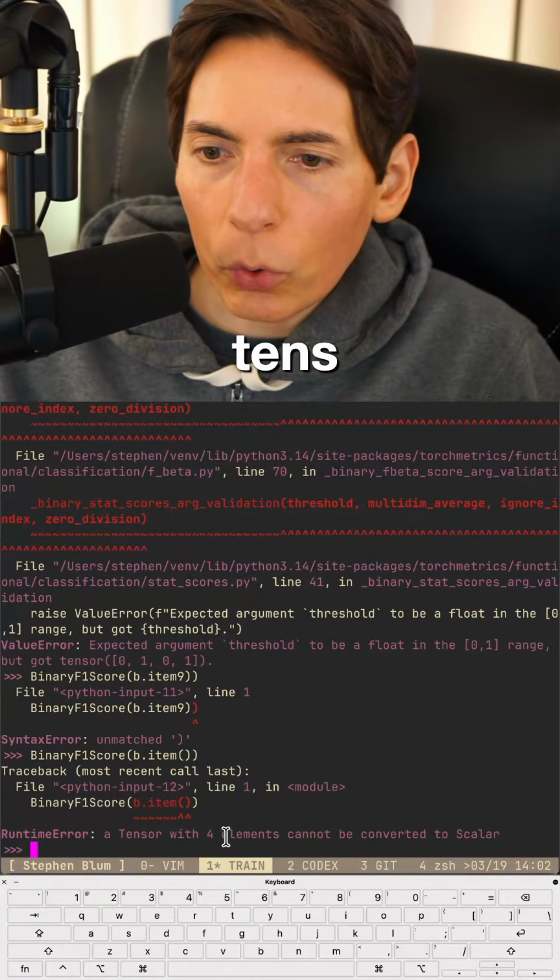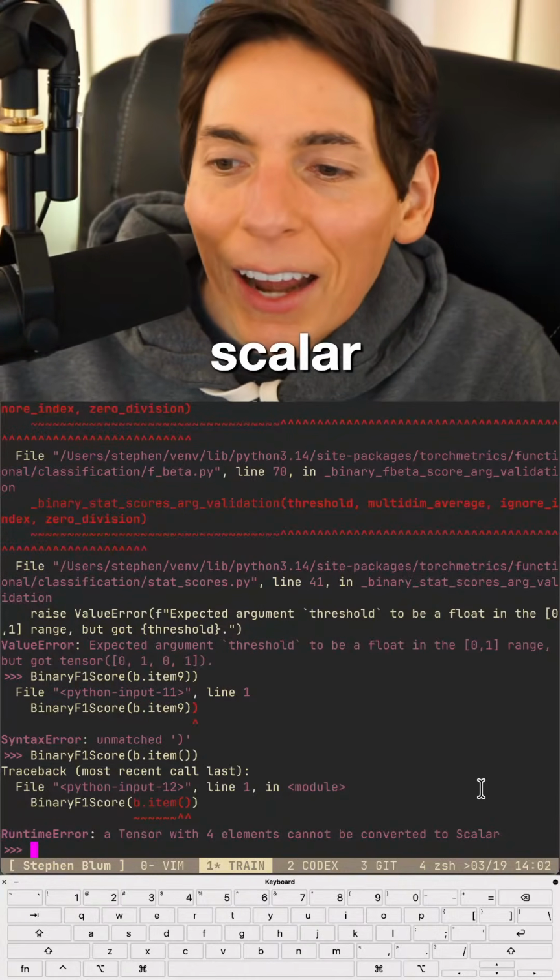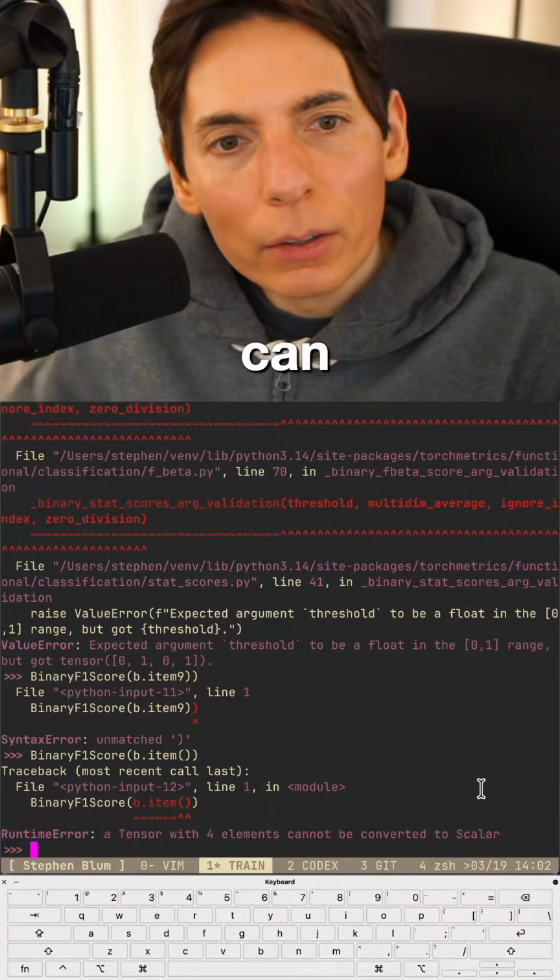A tensor with 4 elements cannot be converted to a scalar. Yeah, it can. It absolutely can.